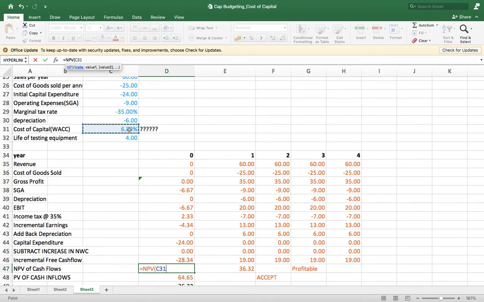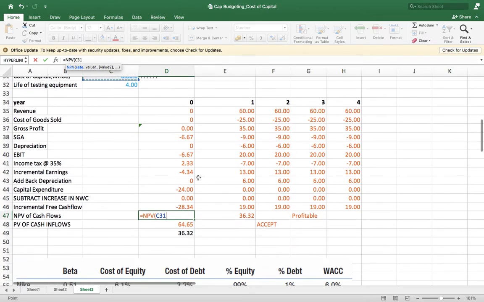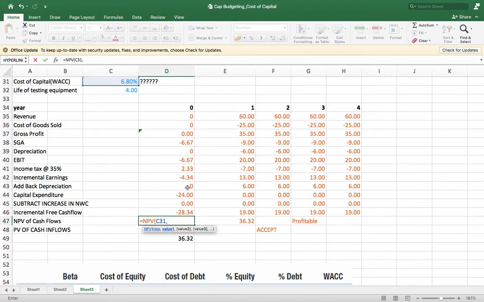Earlier we were using the cost of equity; here you use the WACC. Then the cash flows from year 1 to year 4, till the remaining life, bracket close, plus the initial cash outflow will give you the net present value. 36.32 million is the net present value given by the project. The NPV is very profitable, so you should accept.